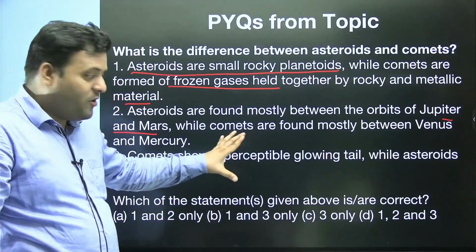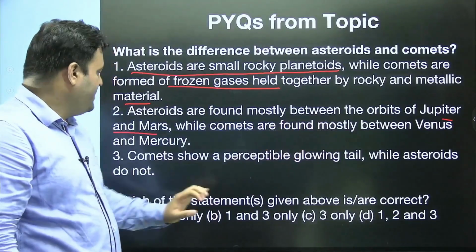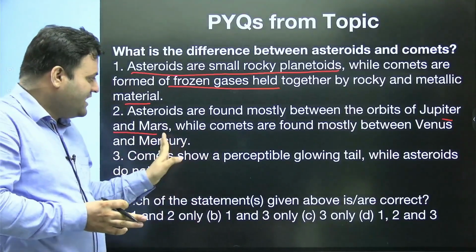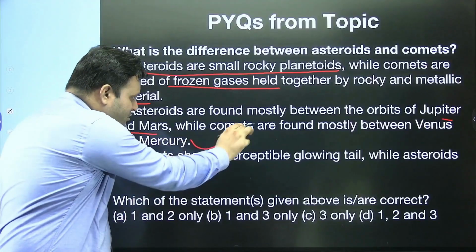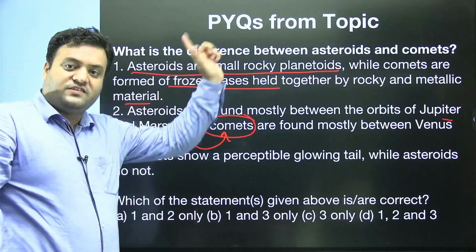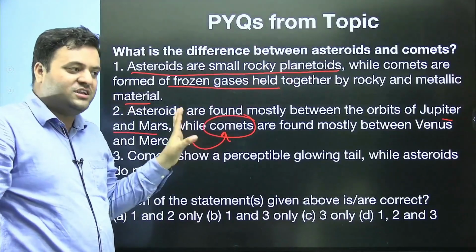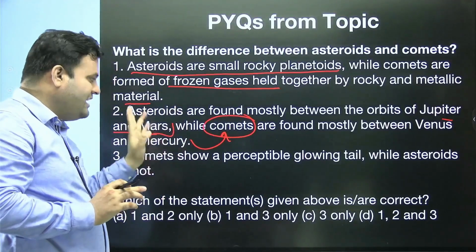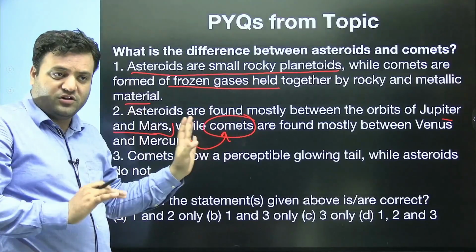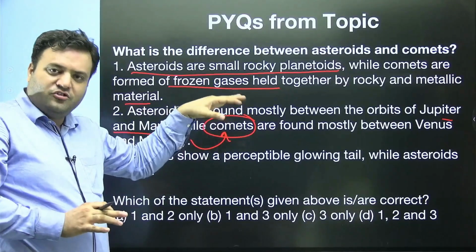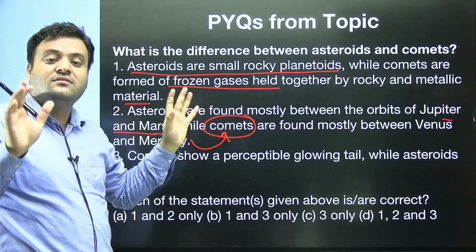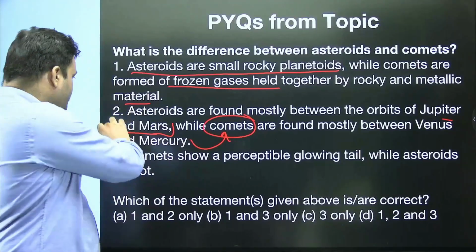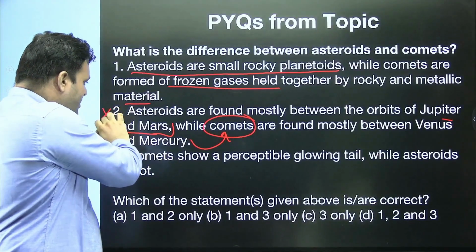While comets are found mostly between Venus and Mercury. This is the aspect given with respect to comets. Comets are basically beyond Neptune's orbit, so this statement is not true. Partially it is true up to a point, but after that the statement is false. When you have this kind of condition, half true or half false, you have to consider it completely false. So this complete statement is false. You can strike out this option.